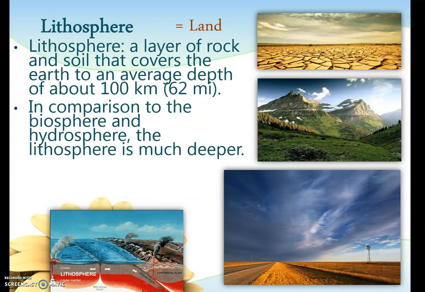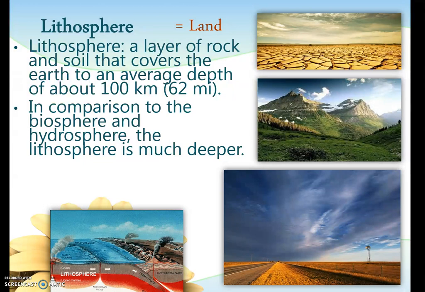Our next sphere is the lithosphere. A good way to remember this might be the lithosphere starts with an L, and so does land. So lithosphere is all the land. This is a layer of rock and soil that covers the Earth to a depth of about 100 kilometers, which is 62 miles. So in comparison to the biosphere and hydrosphere, the lithosphere is much deeper.